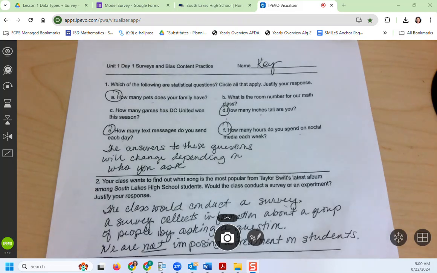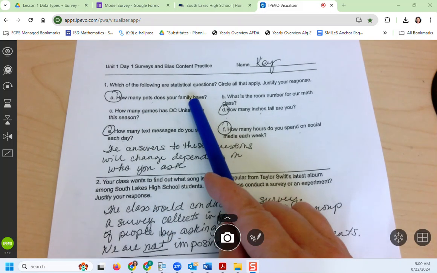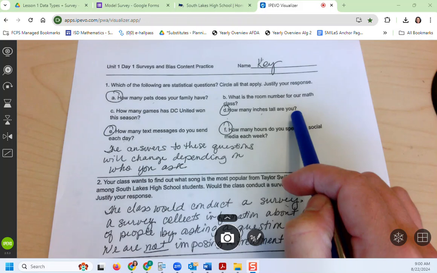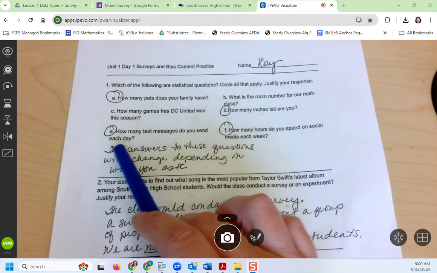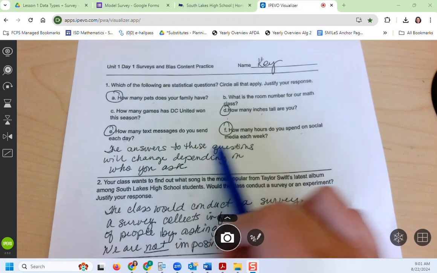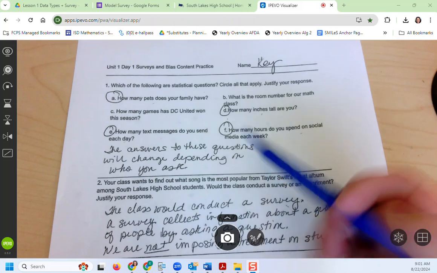Flip back to the front for a moment. Let's see if you circle correctly. The statistical questions are how many pets does your family have? Because we have different answers. How many inches tall are you? We should have different answers. How many text messages do you send each day? And how many hours do you spend on social media each week? Okay? So these would all be statistical questions.